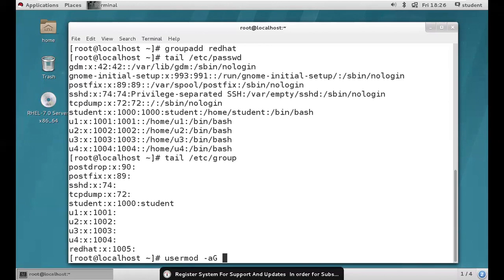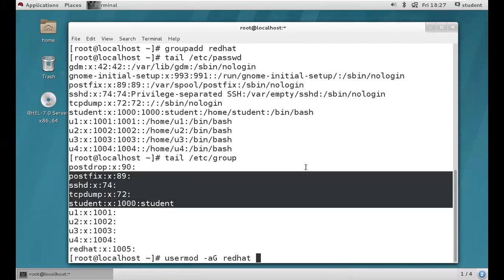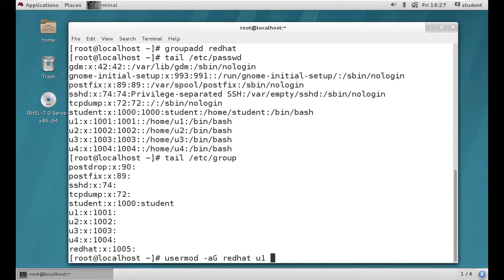In the same way, capital G is for a secondary group, because the user already has a primary group. U1 already has a primary group. Now we are trying to add the U1 user into the Red Hat group as a secondary member. Now the Red Hat group will become a secondary group for U1. So for a secondary group, we use capital G. usermod space -a means append, capital G means secondary group. Then you give the group name, for example Red Hat. So first we need to provide the group name, then the username.